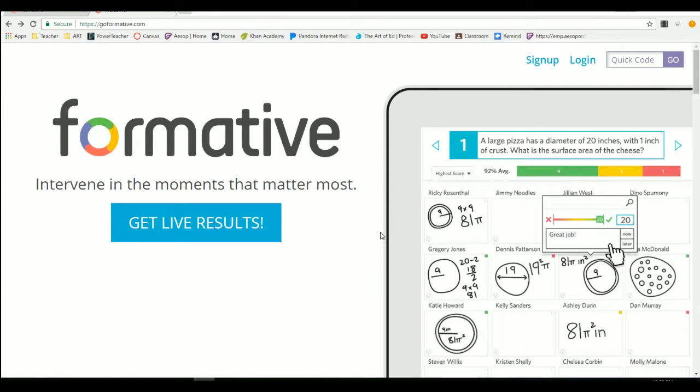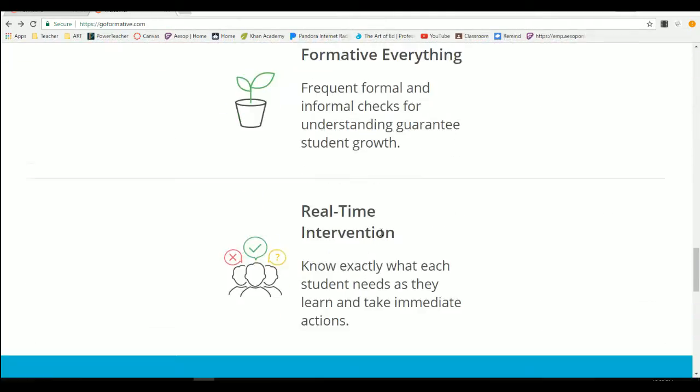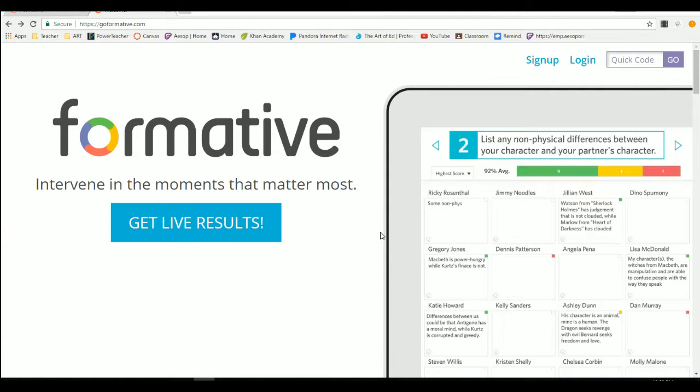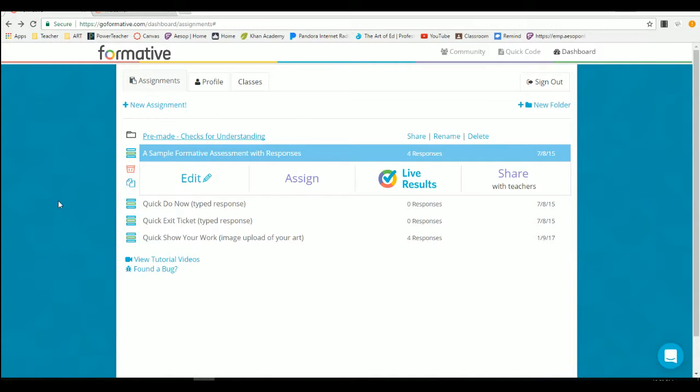And it works really well with other devices. Like I can import it directly into Google Classroom or some other LMS like that. So let's take a look at it real quick. This would be your home dashboard page. Once you log in, you can create an account with Google or anything like that. It's free to use. You can make new assignments just by clicking the new assignment pane. But we'll look at this real quick.